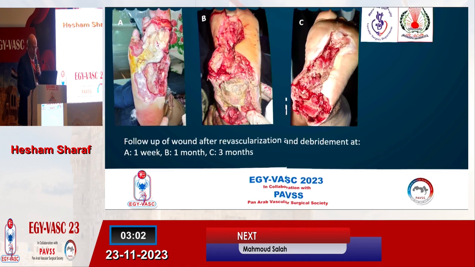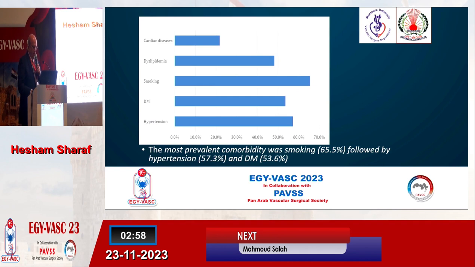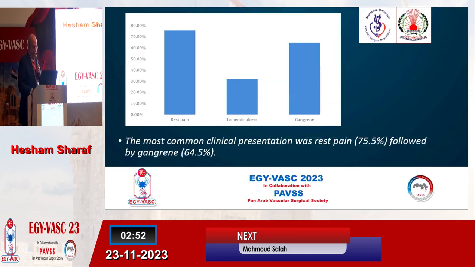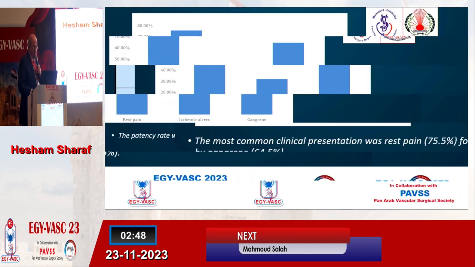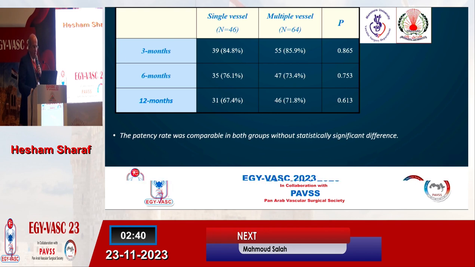Regarding the results, these are the most common risk factors present in our patients, like smoking, hypertension, and diabetes, and also the clinical presentation of rest pain and ischemic ulcer. The patency rate: there is no difference after dilatation between the two groups, either single vessel or multiple vessel.